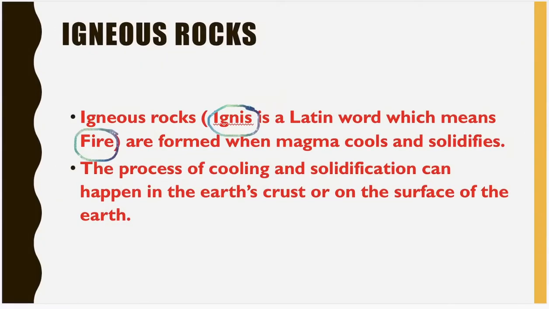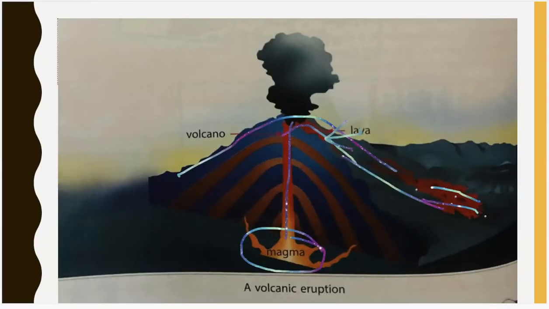The process of cooling and solidification can happen in the earth's crust or on the surface of the earth. Now let us study in detail how it happens. The region deep below the earth's surface is extremely hot. As I told you, it is filled with a semi-solid liquid called magma.